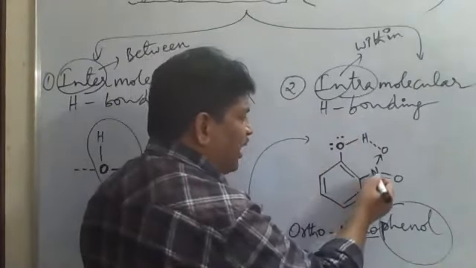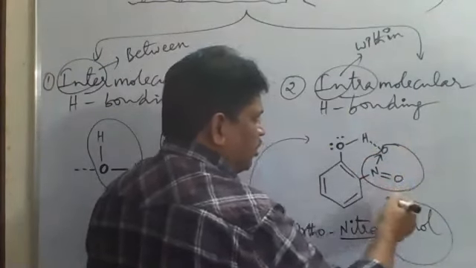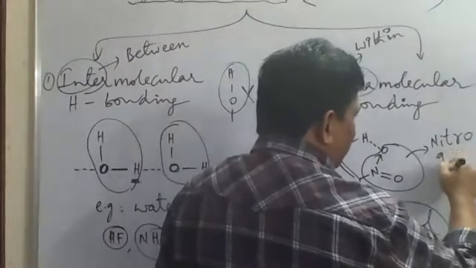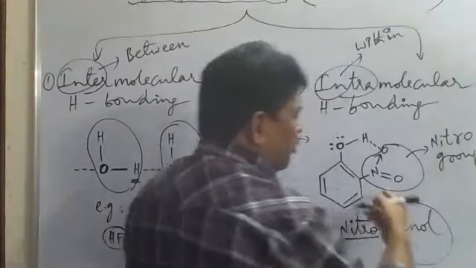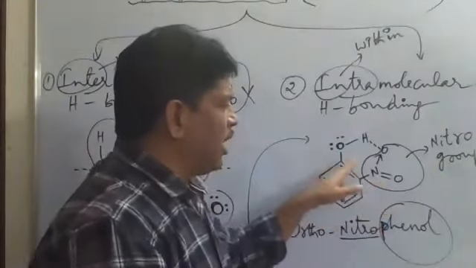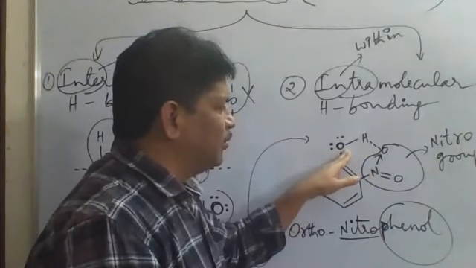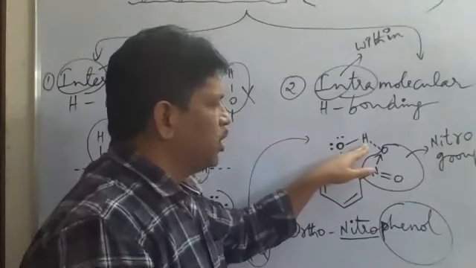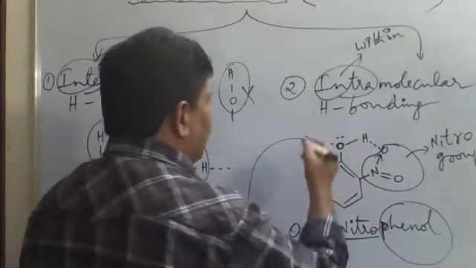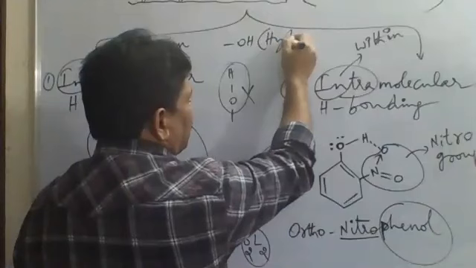Next, here the NO2 group. What is this group? The NO2 group is called the nitro group. And this OH is the hydroxy group. Hydrogen and oxygen are there in this group, so it is called the hydroxy group. So, hydroxy group and nitro group. The OH group is called the hydroxy group.